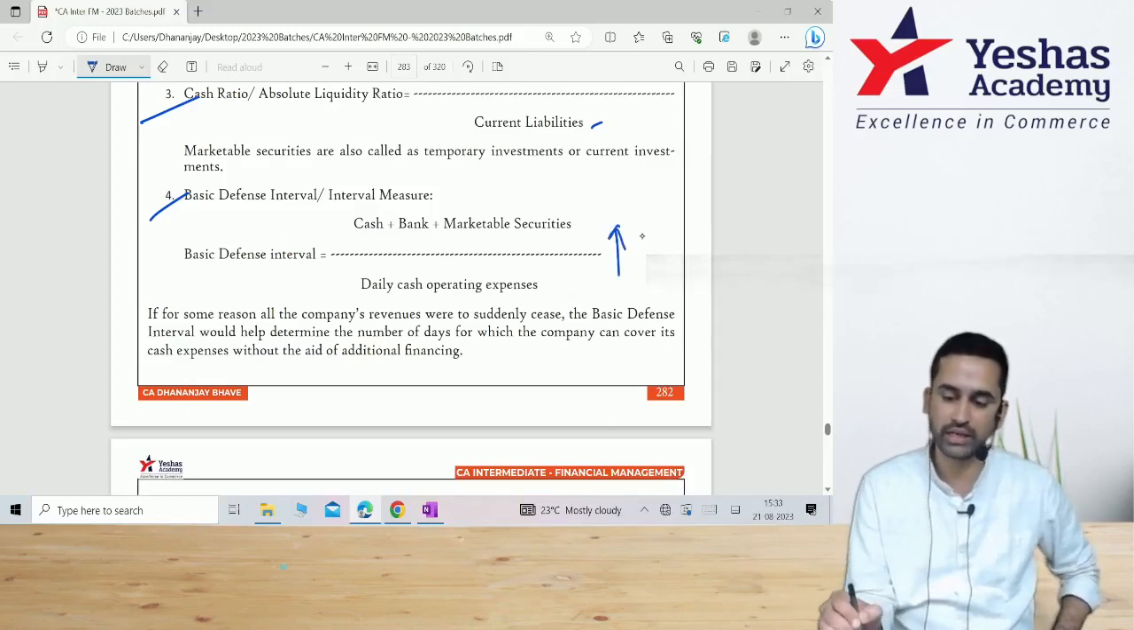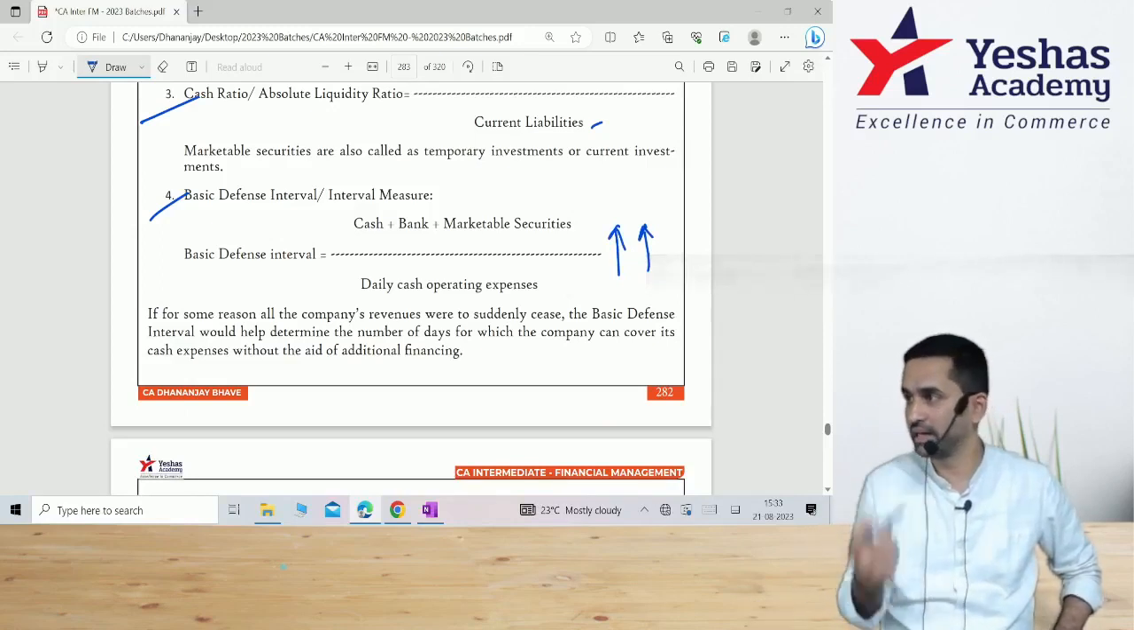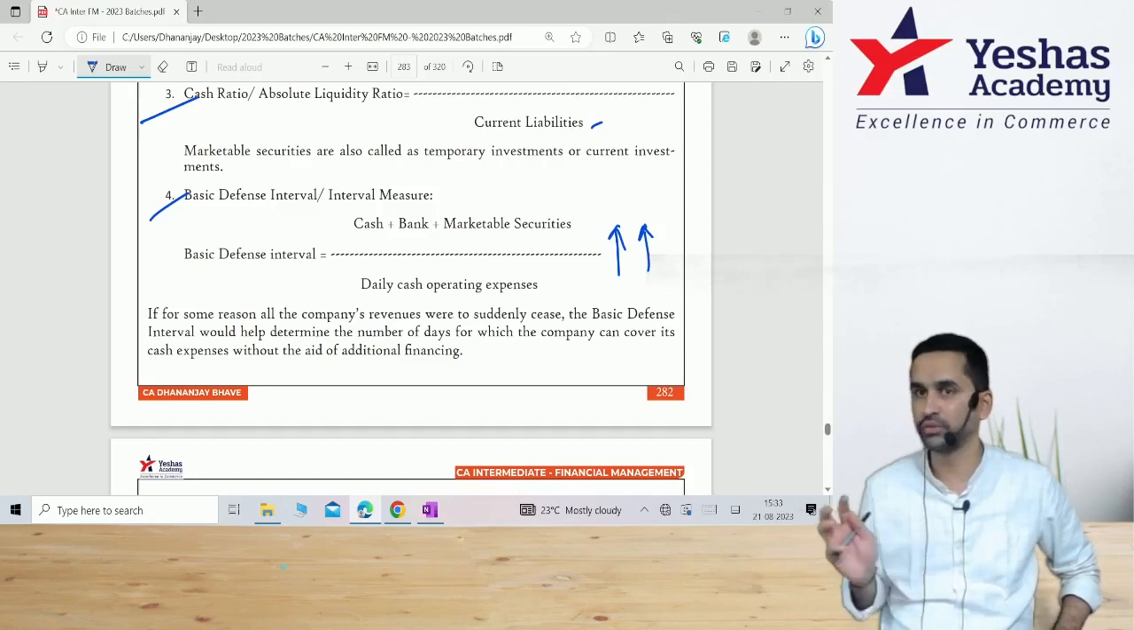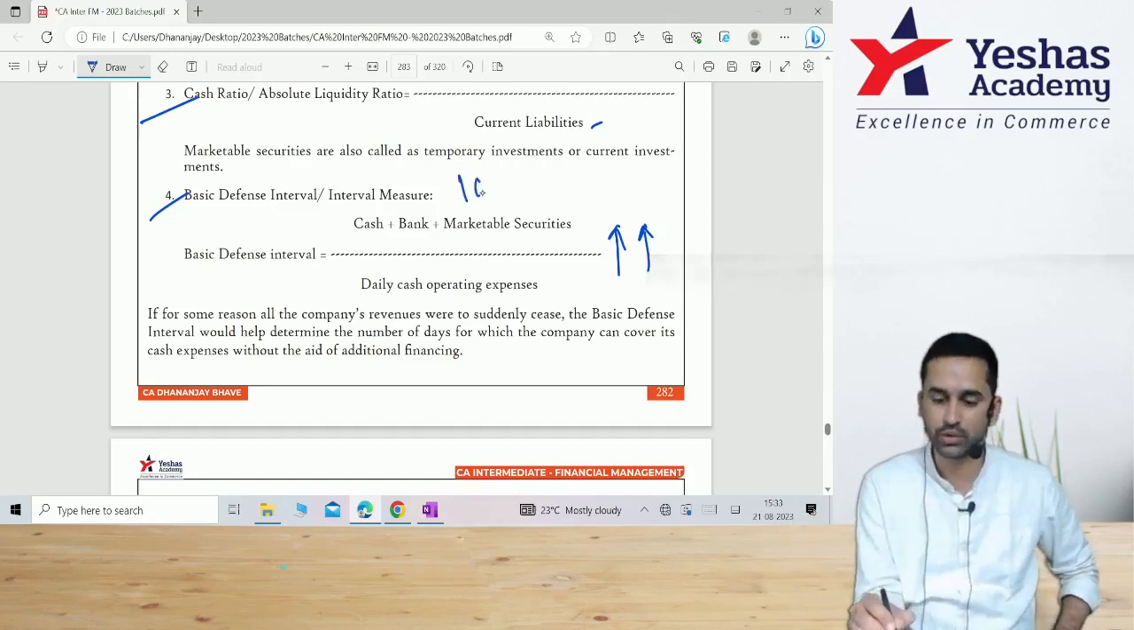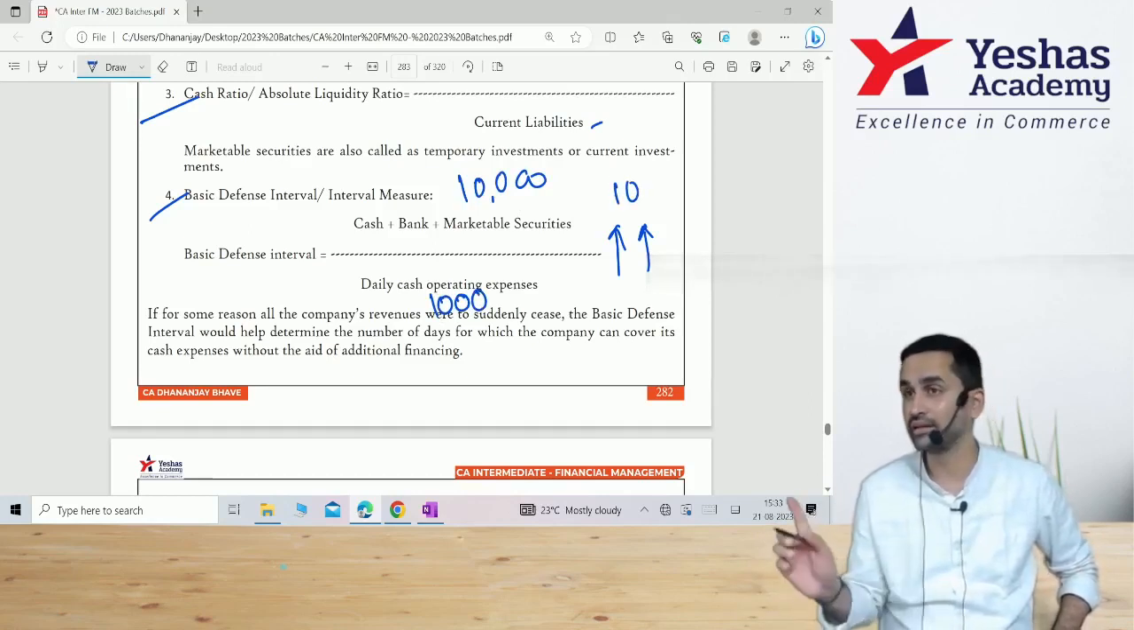If this number is very high, tell me what does that mean? You can survive for that many days even without collecting a single rupee from your customers. Suppose this total is 10,000 and this daily cash requirement is 1,000. That means you can survive without collecting for next 10 days.